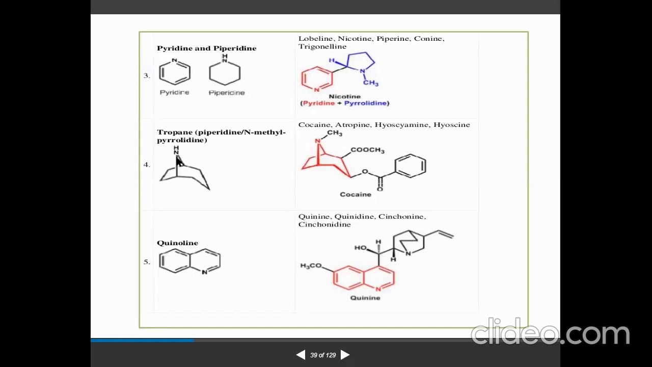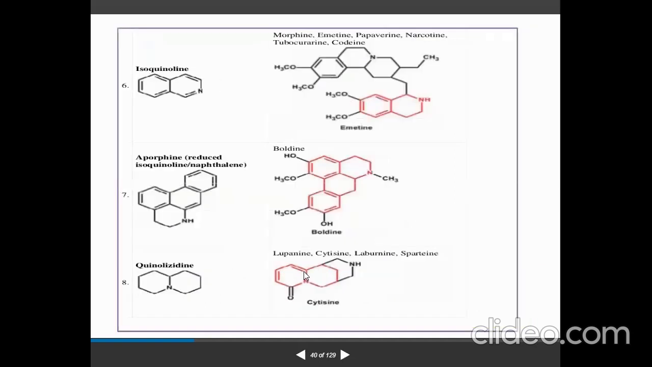When we talk about tropane alkaloids, here also you can see how the structure is. You can find the tropane in cocaine. This is the structure of cocaine. Other than this, atropine, hyoscyamine, and hyoscine also have the tropane type of basic skeleton. Quinoline, in quinine, quinidine, cinchonine, and cinchonidine. Here you can see this benzene ring and this six-membered ring joined together, with nitrogen in the para position. The same thing we get in the red marks here. So this is quinine, which comes under the quinoline type of alkaloid.